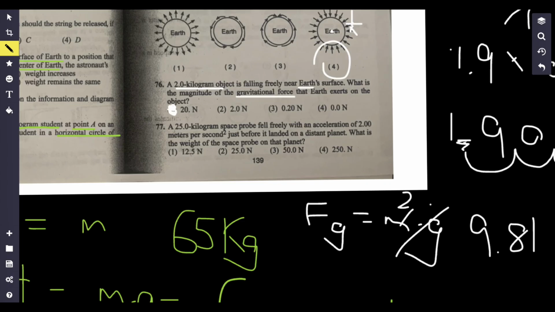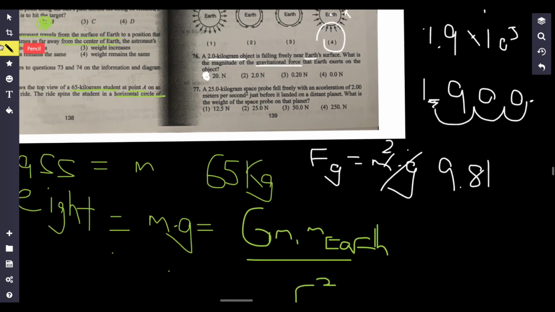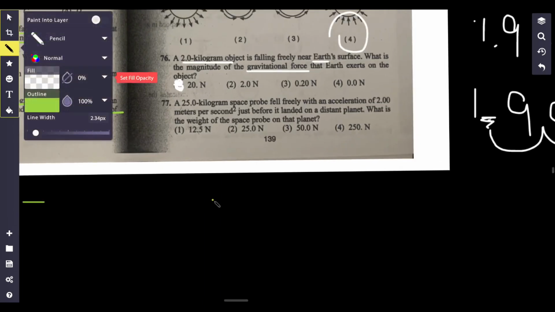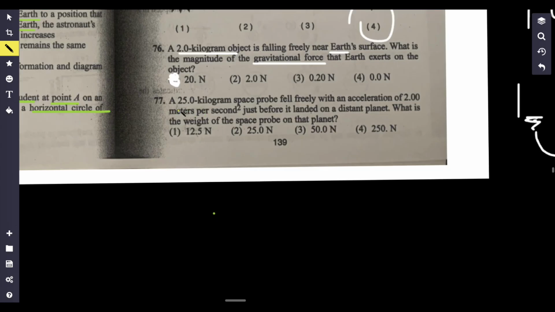Okay. Now, final one for this packet, at least. Now I'll move on to another page. A 25 kilogram space probe fell freely with an acceleration of that many meters per second squared just before it landed on a distant planet. What is the weight of the space probe on that planet?